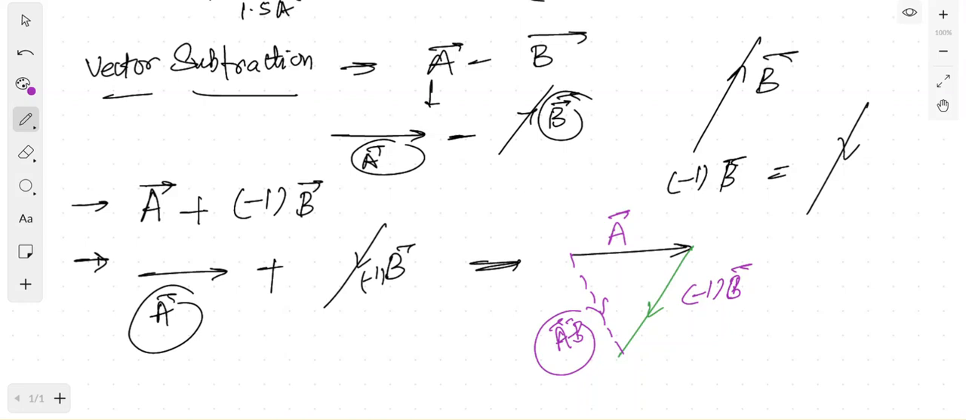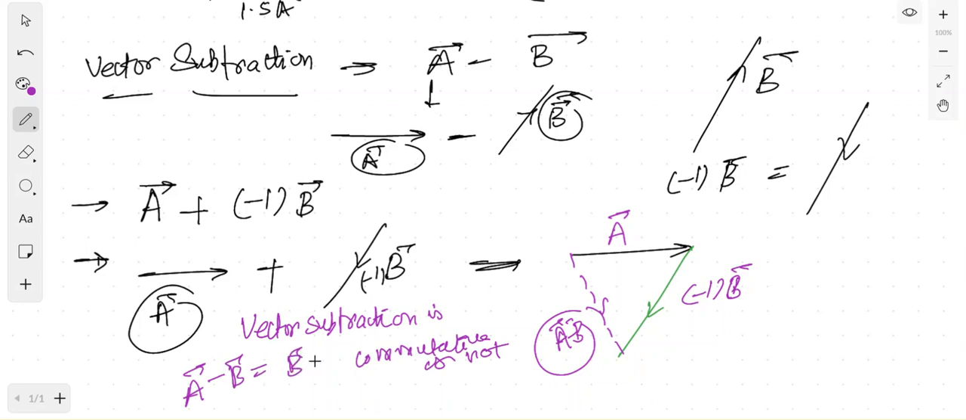But the point is whether vector subtraction is commutative or not, which is, whether a minus b is equal to b minus a or not. This is of course not. We can very clearly say that, because a minus b can't be equal to b minus a. To make a minus b equal to b minus a, you have to take one minus sign common. To write b minus a, you have to take a minus sign common. Only then will it come, because when the minus goes inside, it will be equal to a minus b.